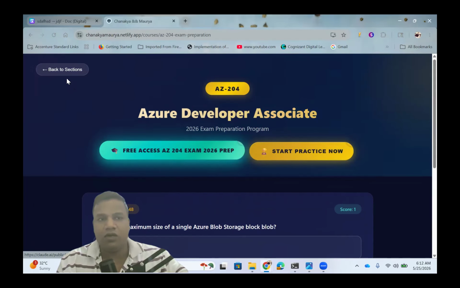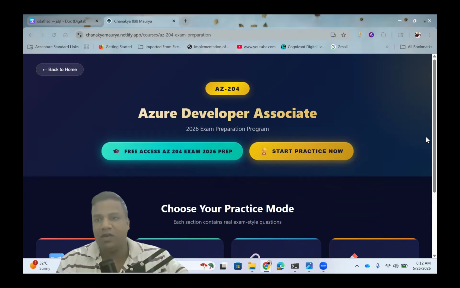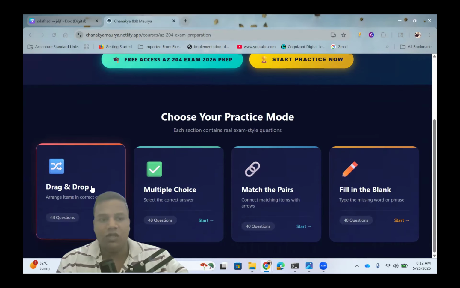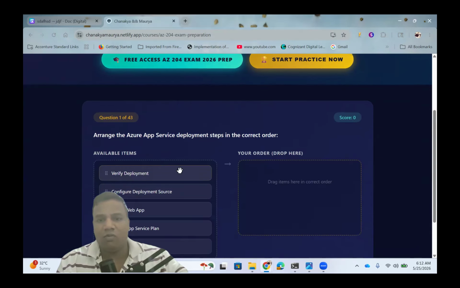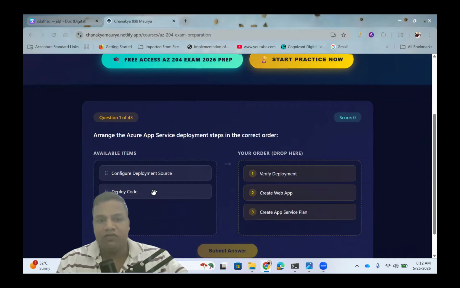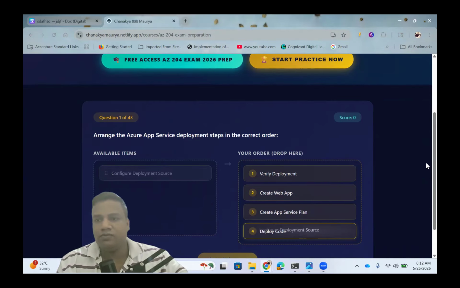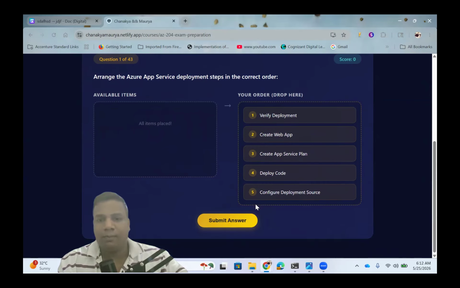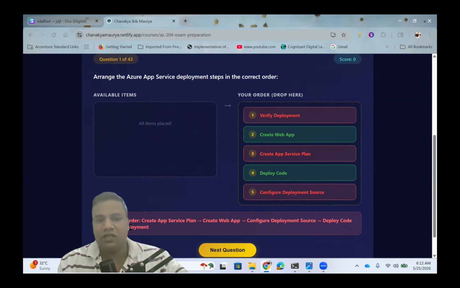I have added multiple kinds of questions. I can show you, there is a drag and drop question, right? You can arrange the order, and if that is correct, it will show you correct. If it is incorrect, it will show you incorrect, right? Like that I have added.